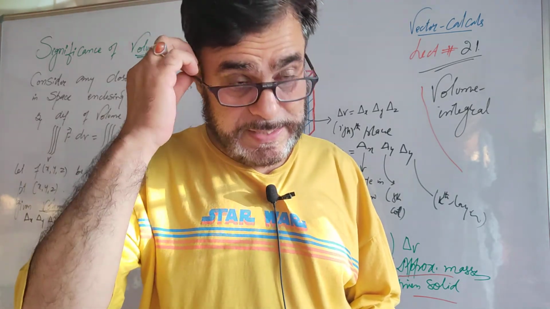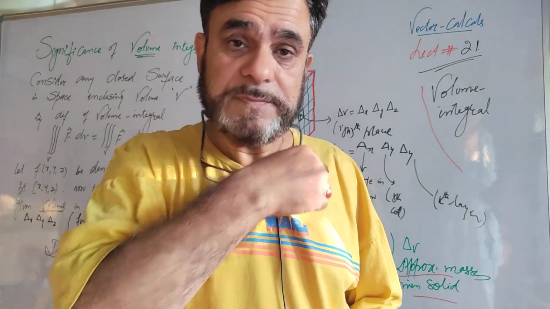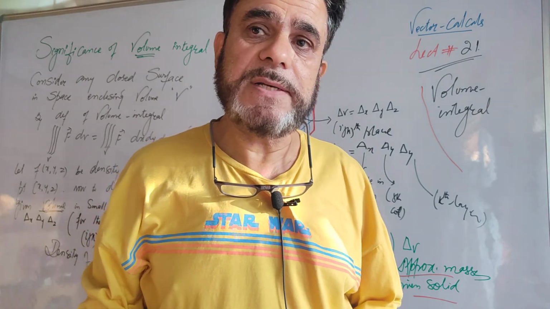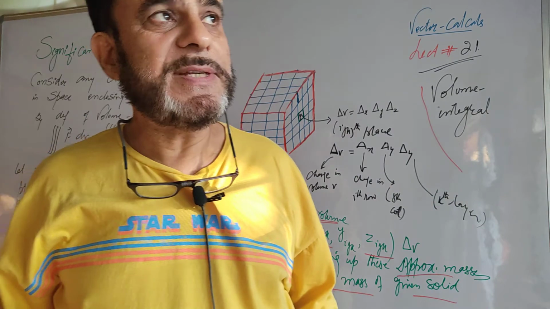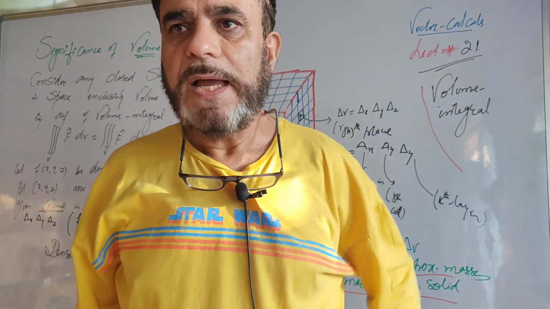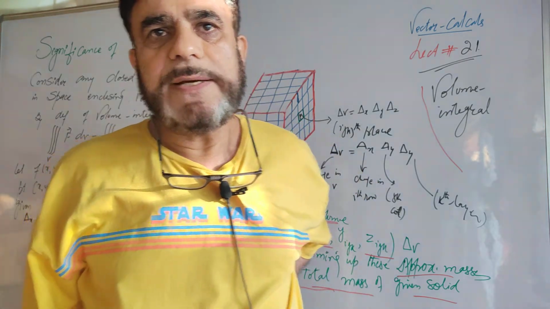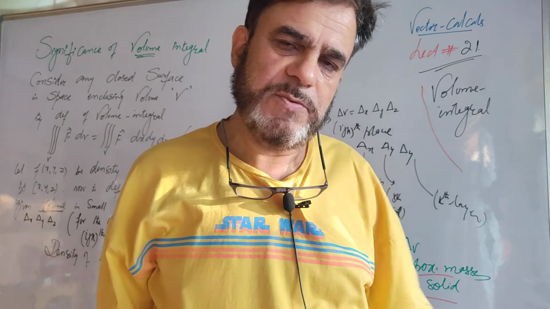When we integrate any function over its volume, in simple language, that gives the volume integral. Then we also derived the formula for finding this volume. Now today I want to give you the physical significance of this volume integral, what it actually represents.